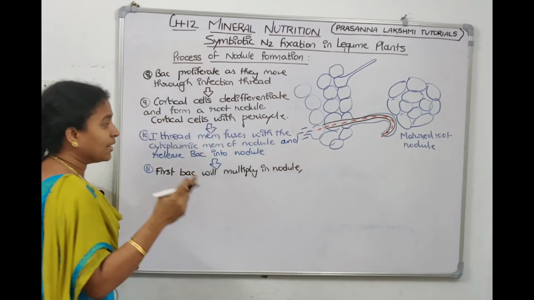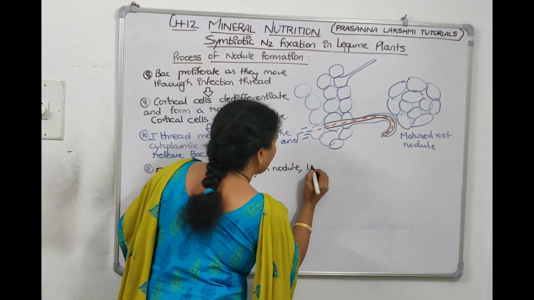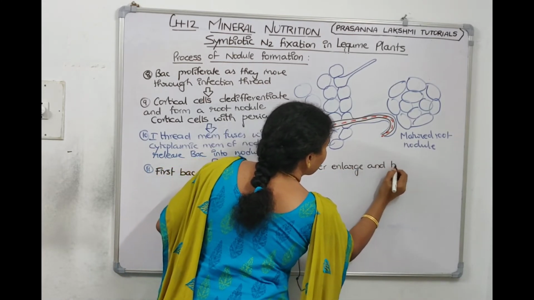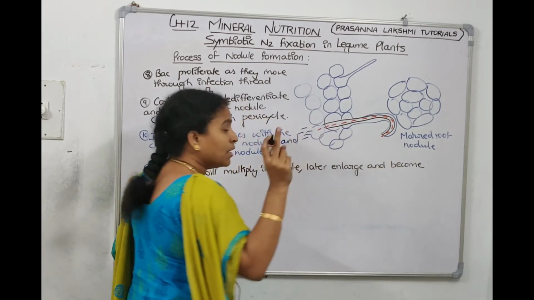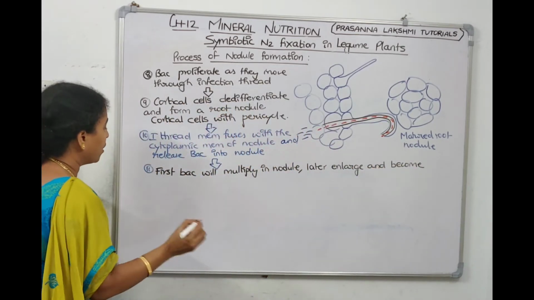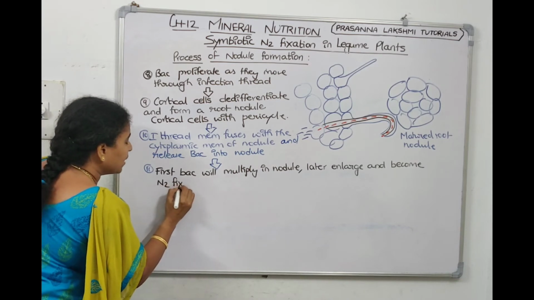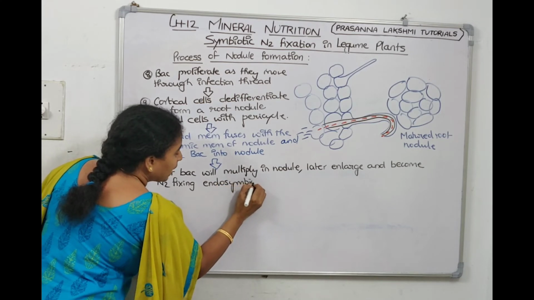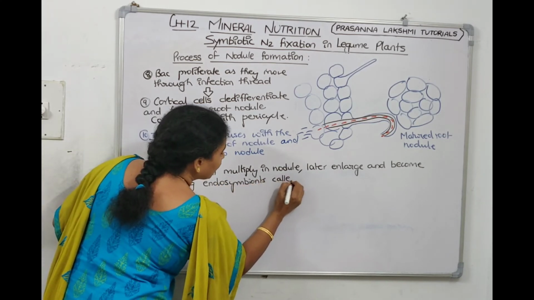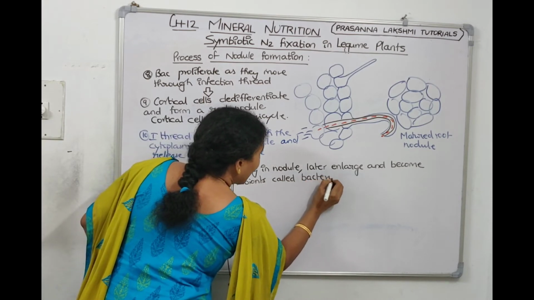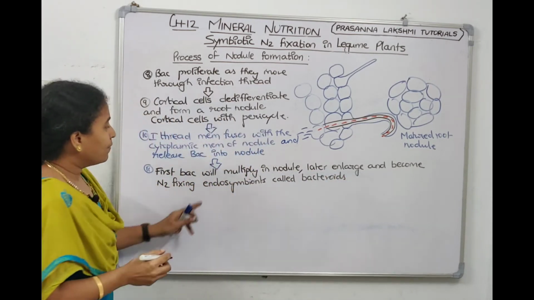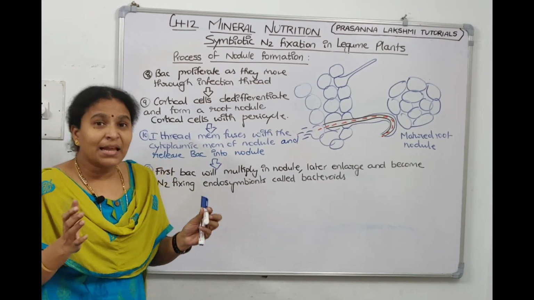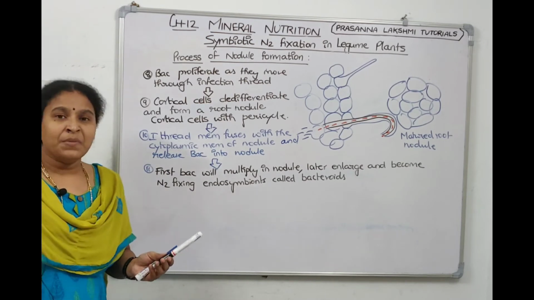First they will multiply, then they will enlarge and they will become nitrogen fixing endosymbionts. What are they called? Bacteroids.